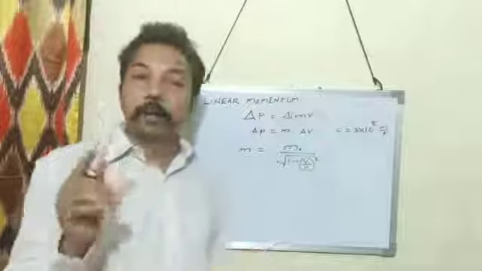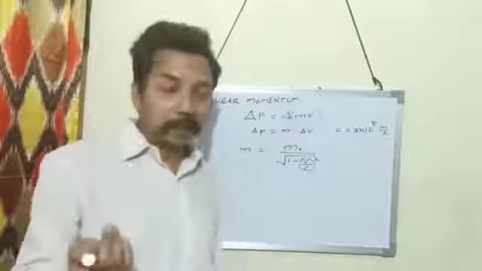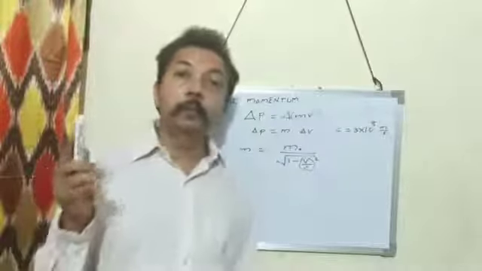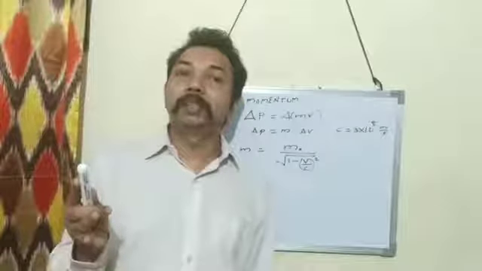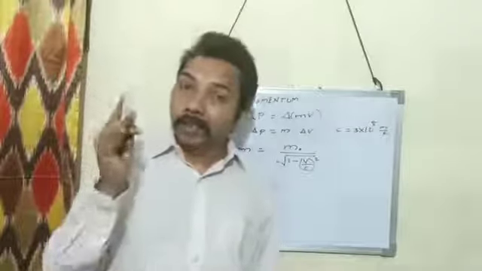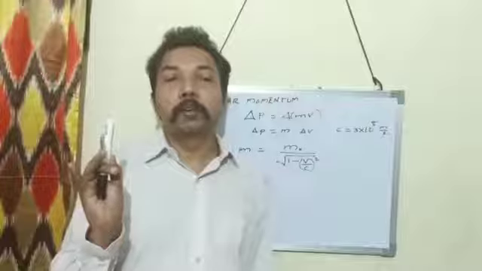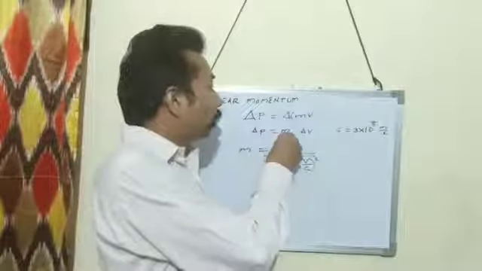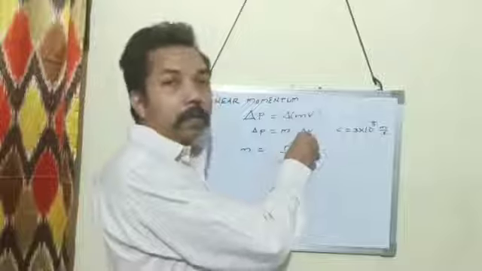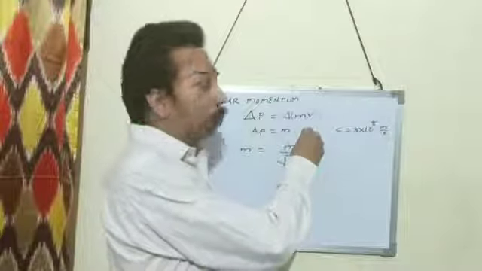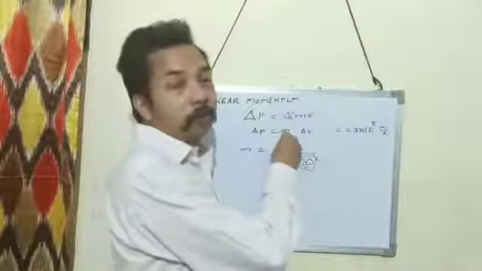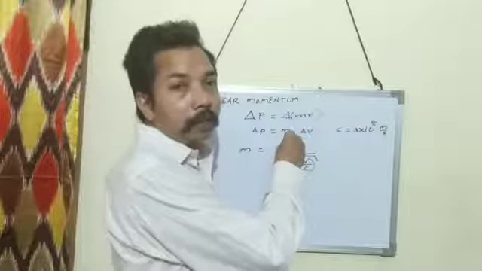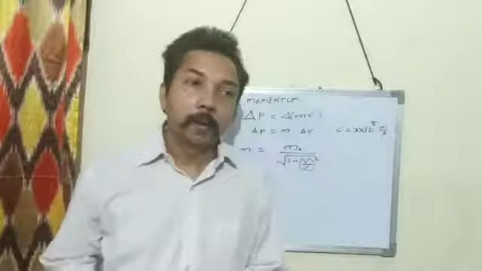When a body is moving with a velocity much less than the velocity of light, change in momentum depends only on change in velocity, because the actual mass remains constant.